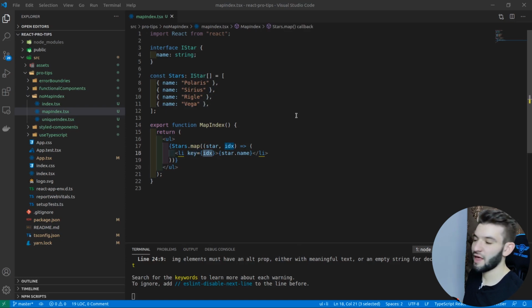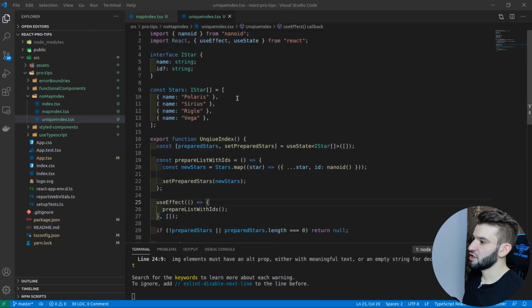Any other case scenario, just do not go for this and use the other way around. Now the next one, what you should go through, is actually using a unique ID. Exclusively here, for the interface Star, we've got an ID belonging to it, but it's actually an optional one, so you don't care about it. Now, the stars we get, let's assume you're getting this from an API or a server, and the name only exists there. It doesn't have any unique ID from the database, unfortunately, so we can't use that.